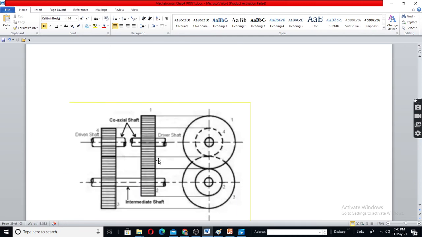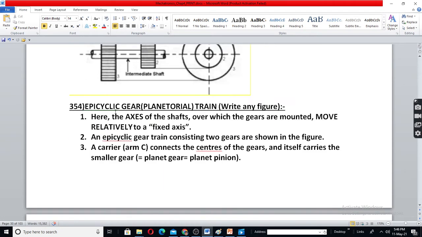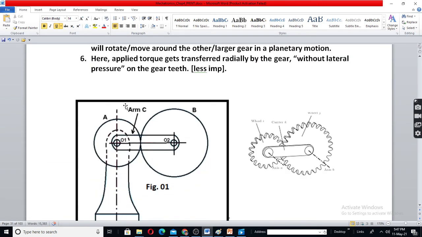Okay, epicyclic gear or planetary gear train. Here one axis will be rotating with respect to the other. Like a planet moving around the sun.